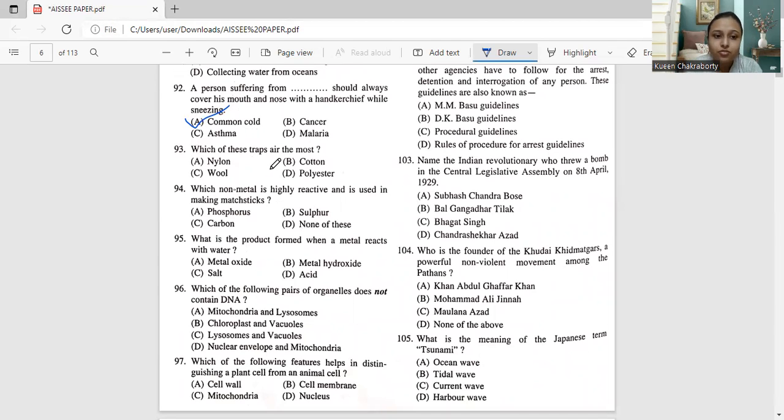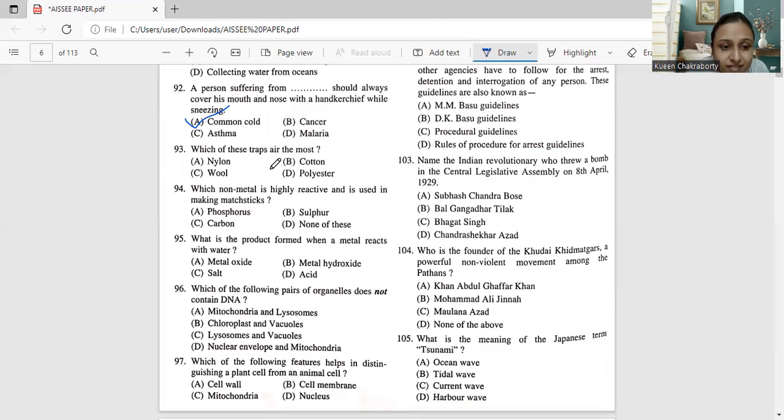So next we'll move on to question number 93. Which of these traps air the most? Nylon, cotton, wool, or polyester? Okay. So which of these traps air the most? That is nylon, cotton, wool, or polyester. So nylon is definitely not. It does not trap the air. That is not its quality or any of its features. Neither is cotton, because cotton lets the air pass. That is why we wear it during the summers.